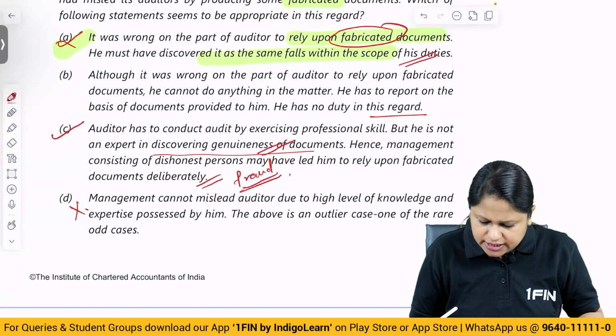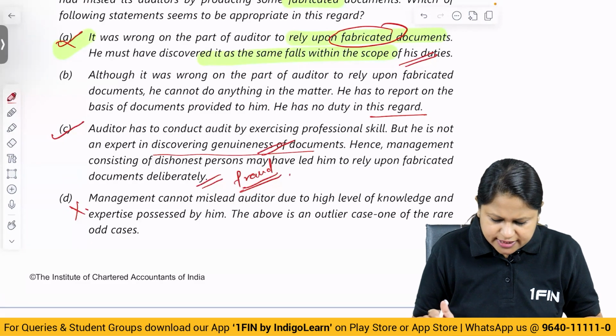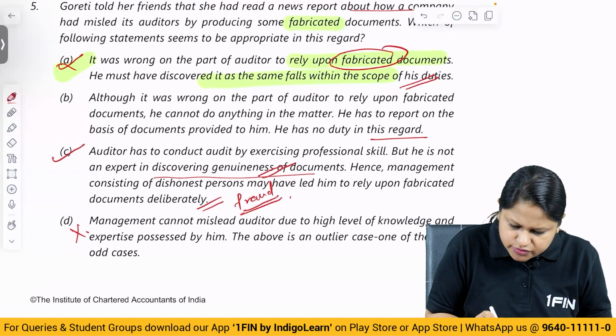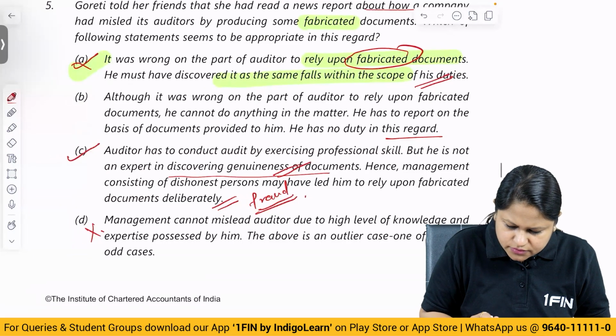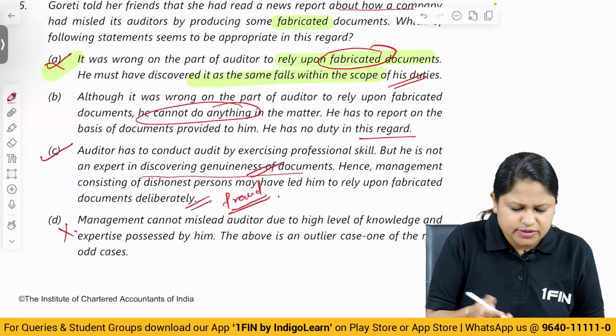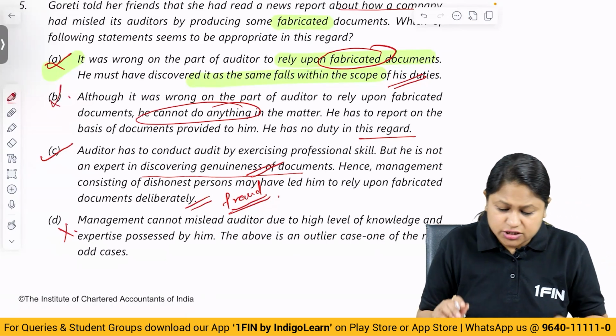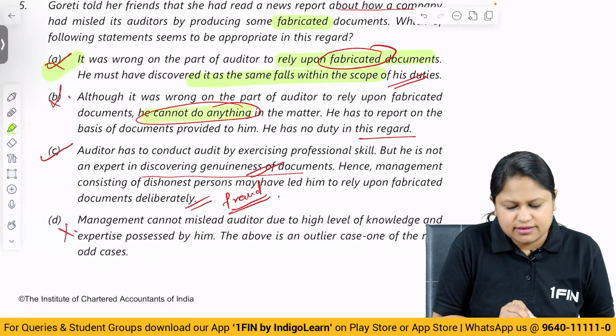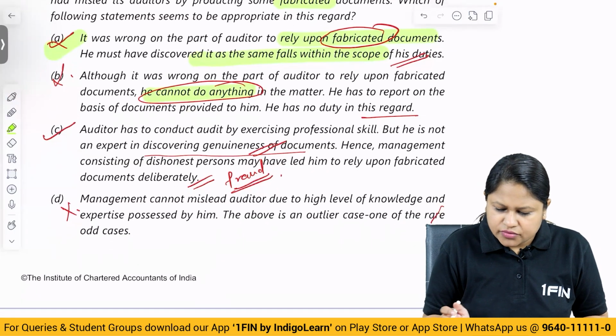The above case is an outlier case, one of the rare cases. No, this is wrong. So, although it was wrong on the part of the auditor, he cannot do anything. No, he can actually look into further information and try to perform some alternative procedure. So this also goes wrong. The most appropriate answer here is the C one. So everywhere, the statement that he cannot do anything cannot be taken into account.